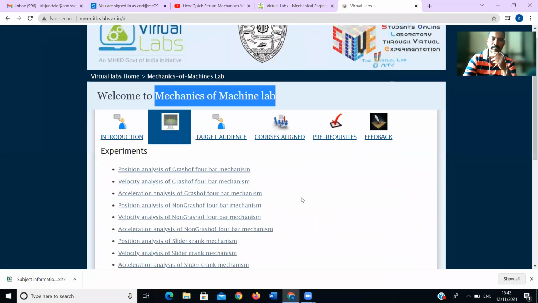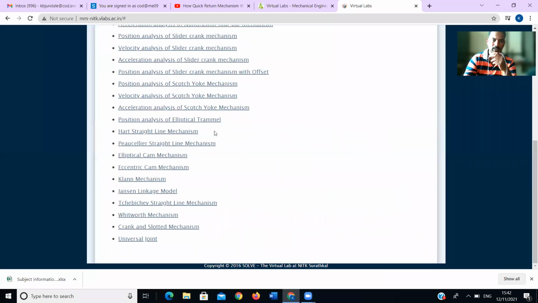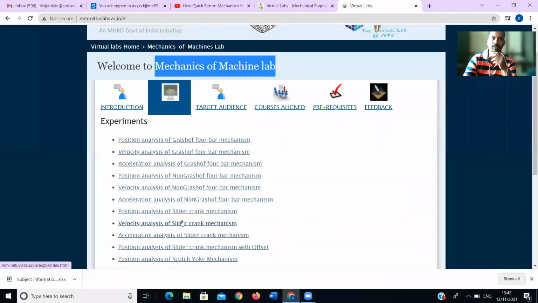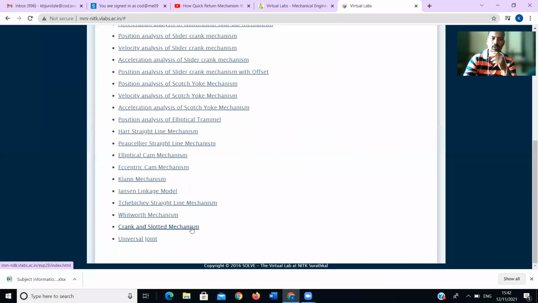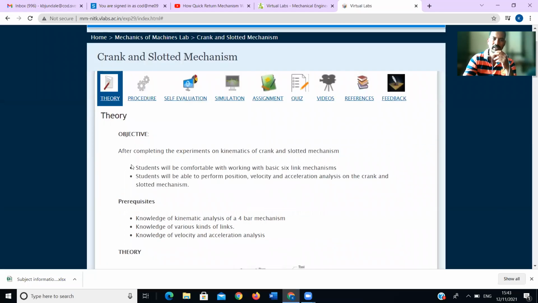Now if you click on experiments, you will find the list of different experiments. These many experiments we can perform with the help of this virtual lab. Out of that, you might have seen the crank and slotted lever mechanism. We have done the practical of crank and slotted lever mechanism. I will click on it. The first part is the theory, where they have given the objectives of what we are going to study in this.